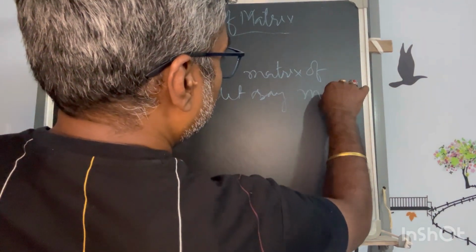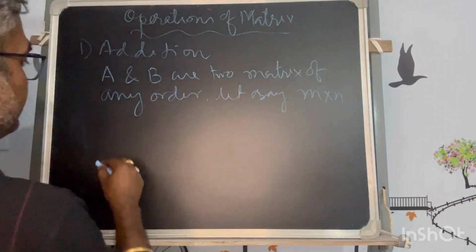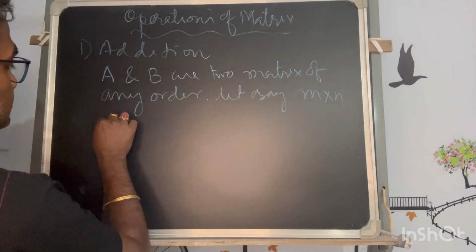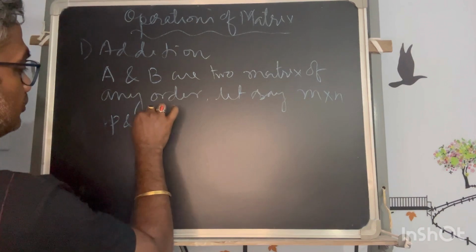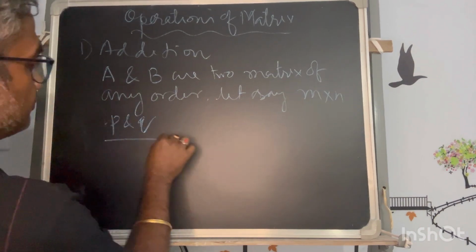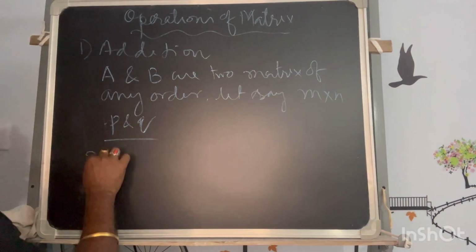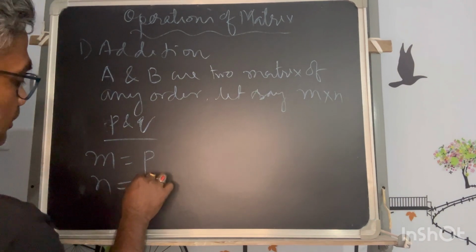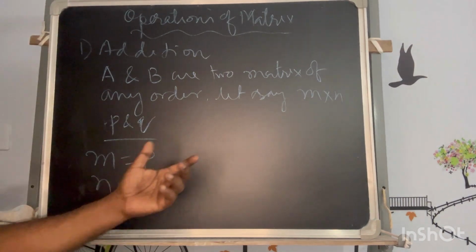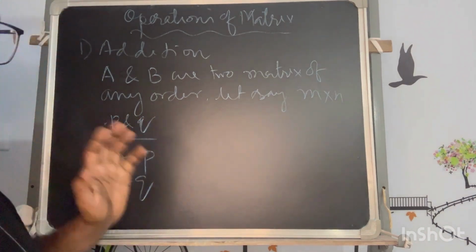If I say A is of order M by N and B is of order P by Q, my condition is that M must be equal to P and N must be equal to Q. So that means they must be of the same order.